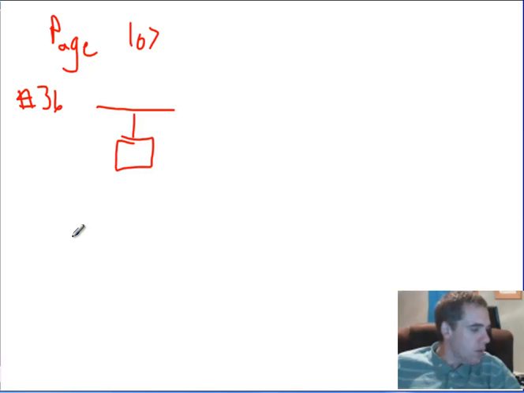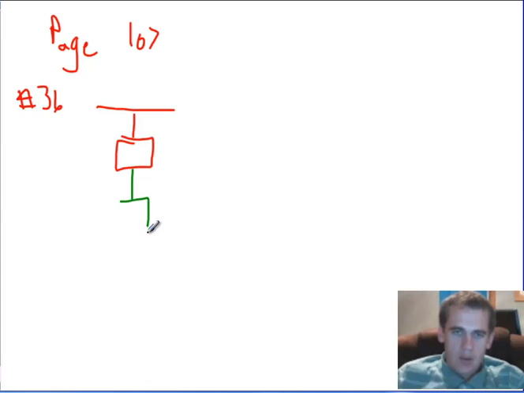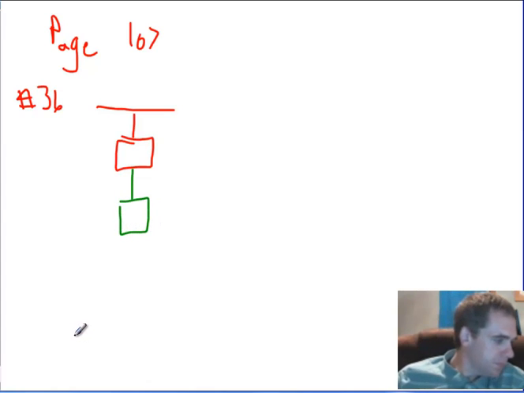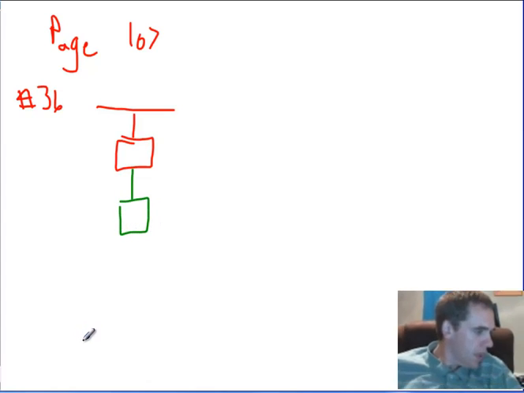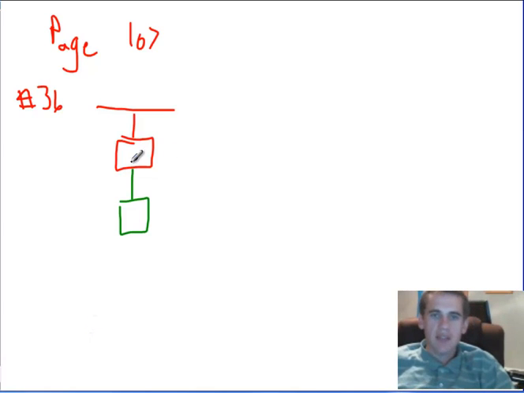A second block is attached to the first block and hangs from it on another piece of massless rope. So now I need a second block and a second rope. Two blocks hanging from the ceiling. If each of the two blocks has a mass of 5 kilograms, we're supposed to find the tension in each rope.